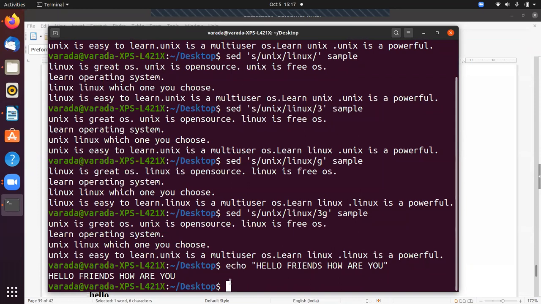Now I want to parenthesize all the first letters in words. What is the first letter in the word? The first word, H. What is the first letter in the next word? F. Similarly H, A, Y. That means it prints like this. HELLO.